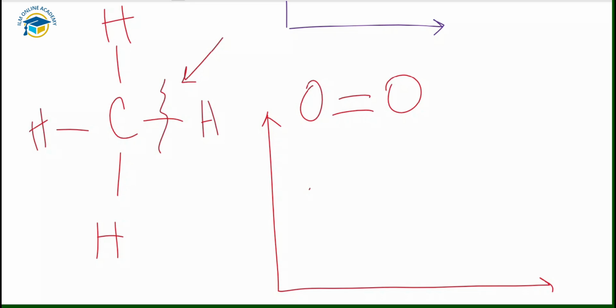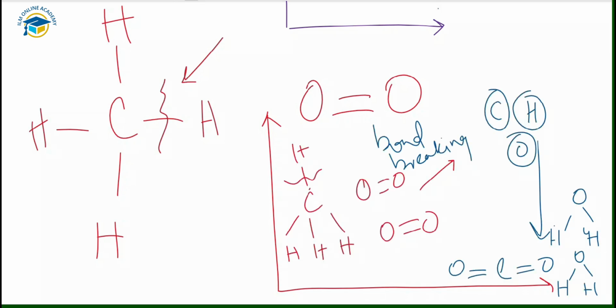So bond breaking is an endothermic process because it requires energy. Energy is taken in from the surroundings. So this is the bond breaking between the different atoms. This is the reaction pathway diagram for the progress of reaction between the methane and the oxygen, and this part is endothermic. So what will happen first? First the bond will break between the carbon and hydrogen and the oxygen diatomic molecules. When the bonds are broken, the atoms are like this. We have carbon, we have hydrogen, and we have oxygen atoms.